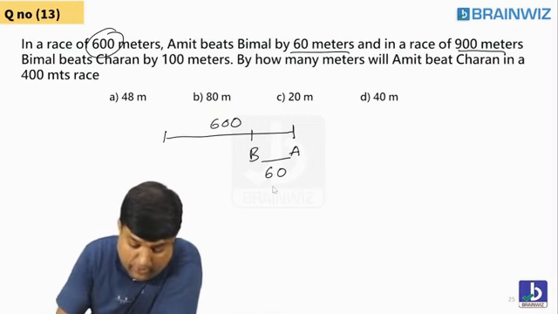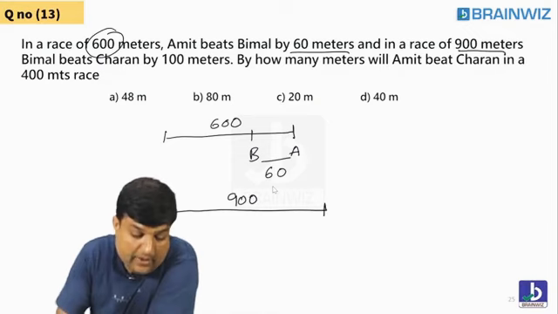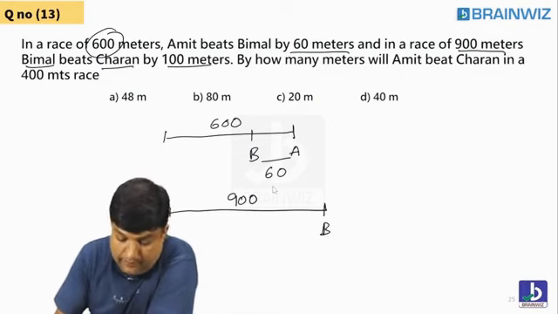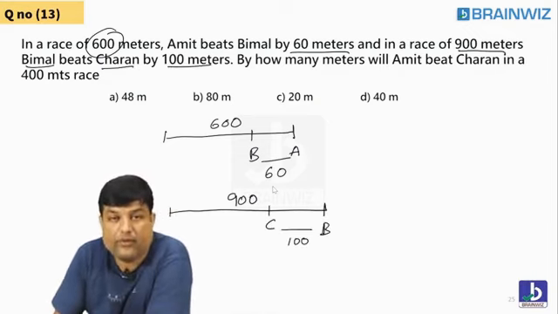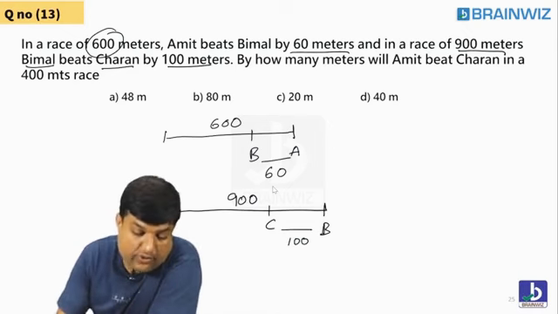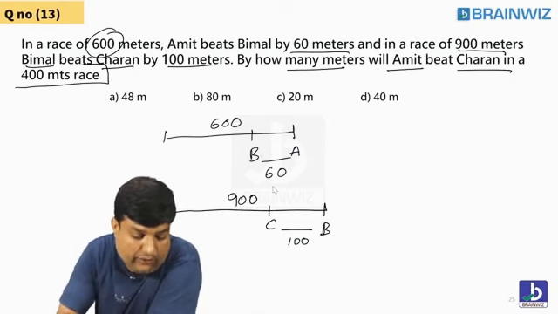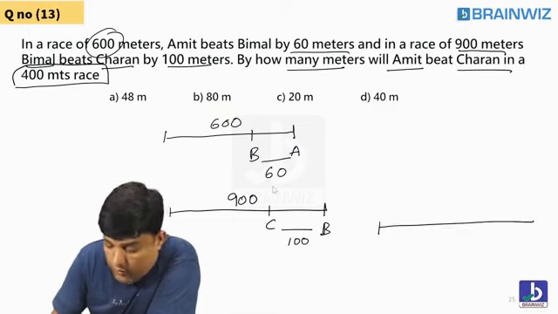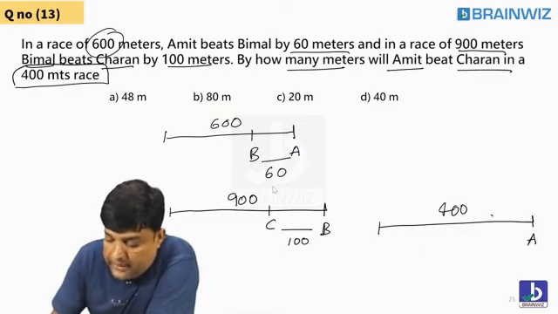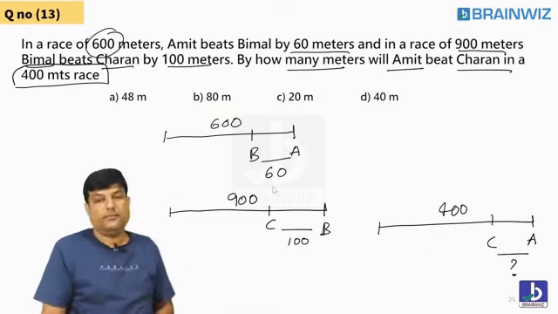In a race of 900 meter, one more race, Bimal beats Charan by 100. Following everybody? Over? That's good. Now the first race is there, the second is over. By how many meters does Amit beat Charan in a race of 400 meter? Means, in a race of 400 meter, the third race, Amit beats Charan by how much distance? Following everybody what I mean to say?